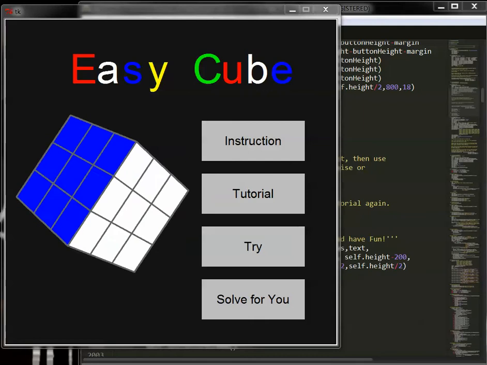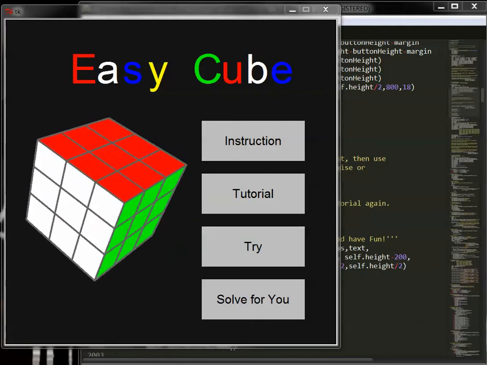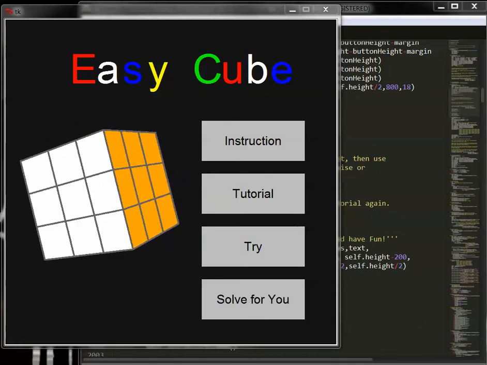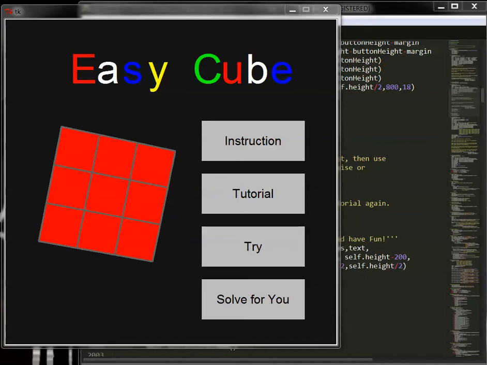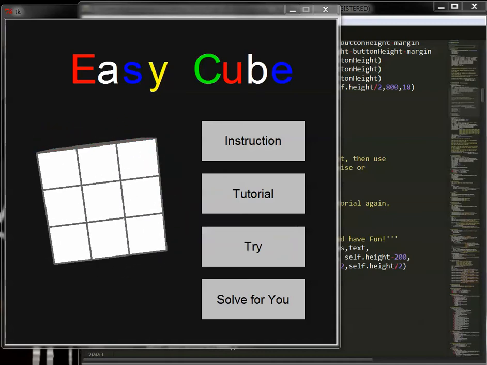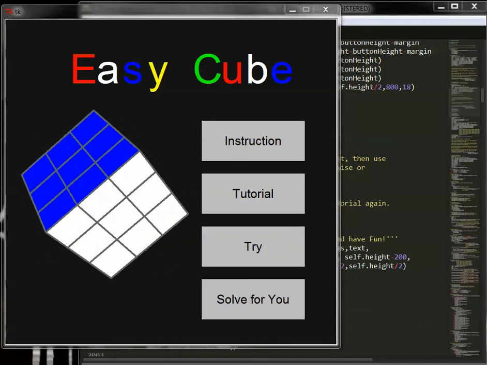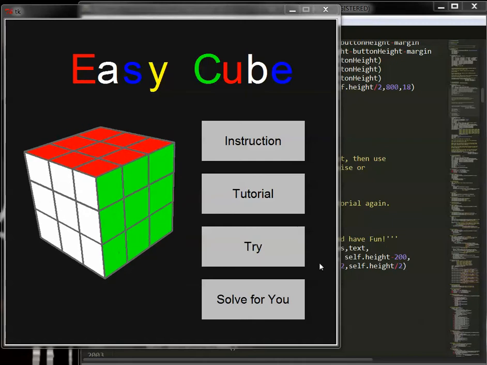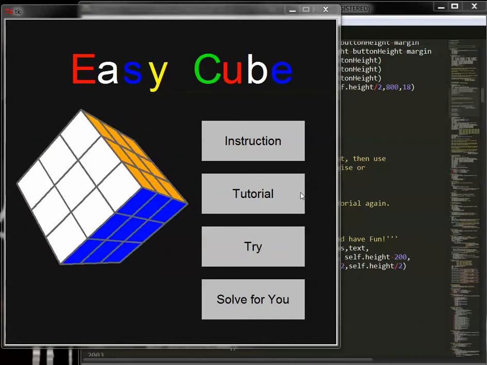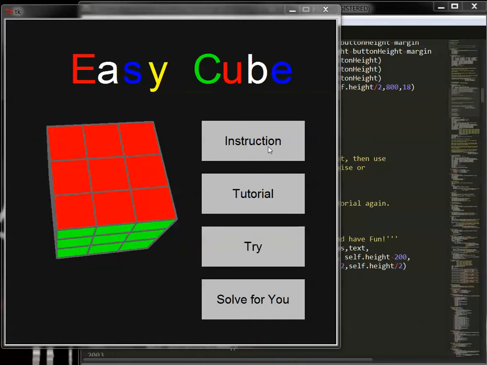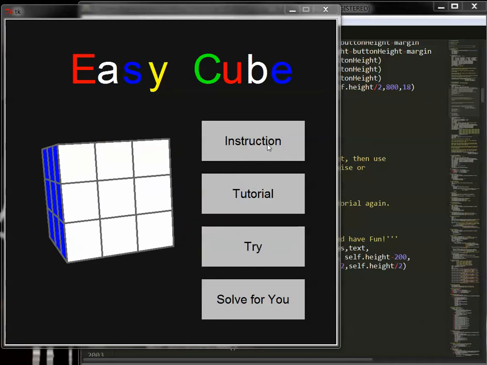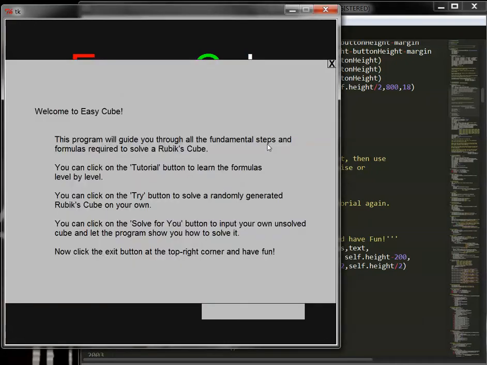It's called EasyCube. I wrote this program using only Python and tkinter. The three-dimensional graphics are generated with the create polygon in tkinter and some basic knowledge about matrix operation. The screen displayed to you right now is the home screen of my program. Let's begin with the instruction page.